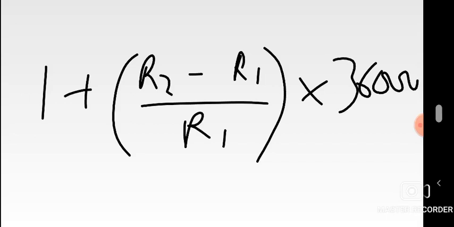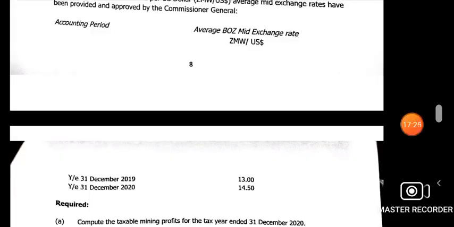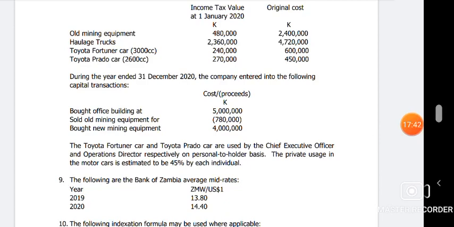So what is R1 and what is R2? Let's go to the question. These R1 and R2 are just the BOZ mid-range exchange rates. So you have the 2019 and 2020 rates, the same thing I was telling you, they'll give you 2 years. This one, we're computing tax profits for 2020. Sorry, I beg your pardon, I just shared a wrong screen. That one's just on another question. The one we're looking at here has these 2 rates, 13.8 and 14.4. 2019 is 13.8 and 2020 is 14.4. So we're going to use R2 being 14.4 and R1 being 13.8.